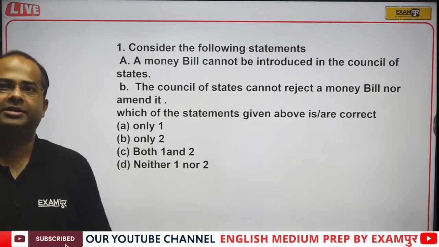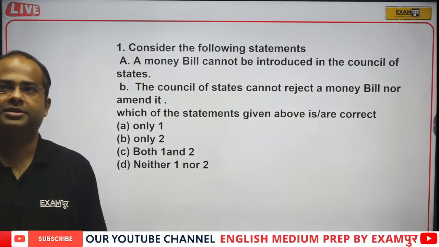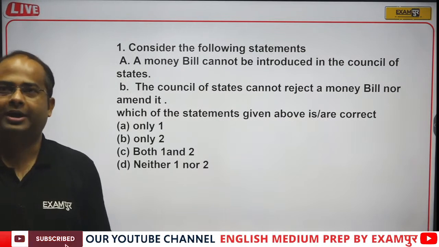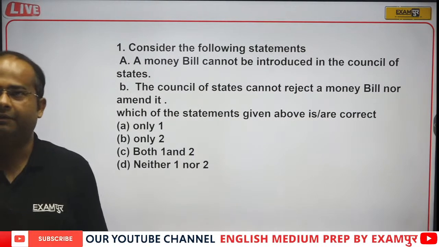Okay, let's see. Vijay is saying C, then Jivitha is also saying C, Bharat is saying D. Okay guys, one by one we will be discussing each and everything.